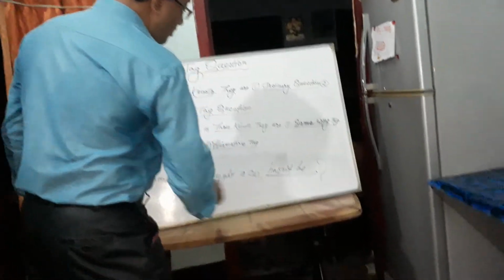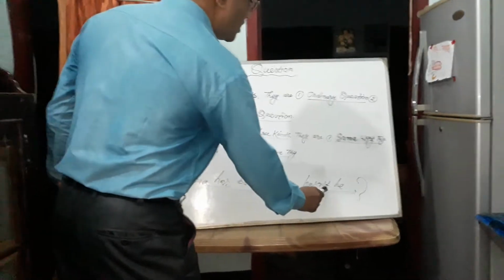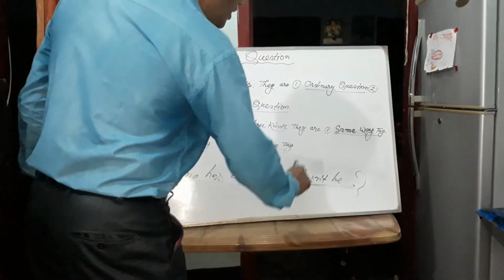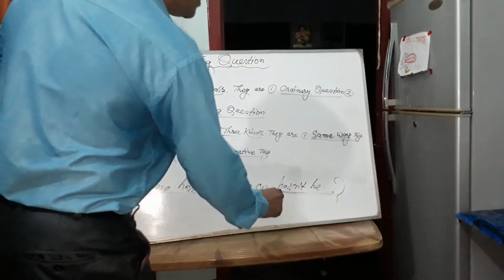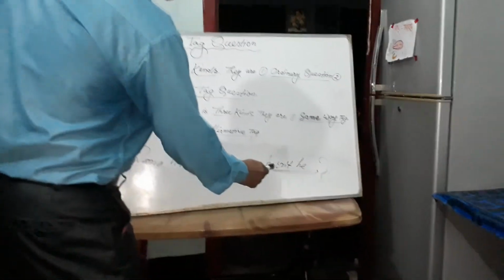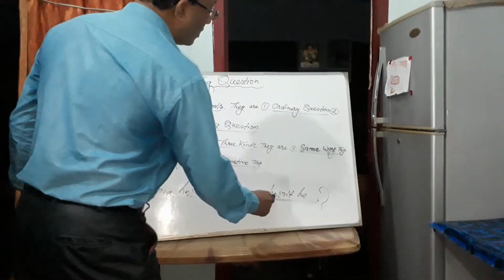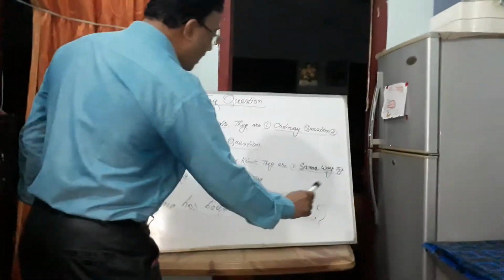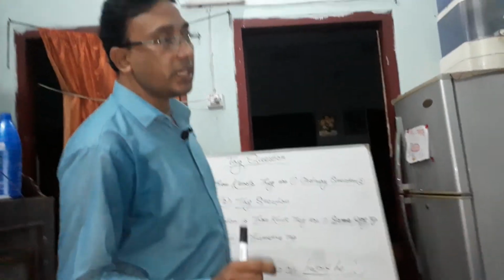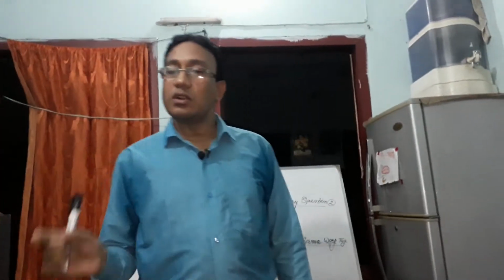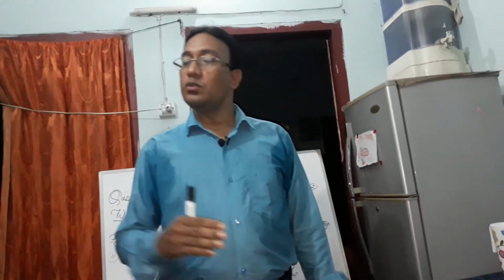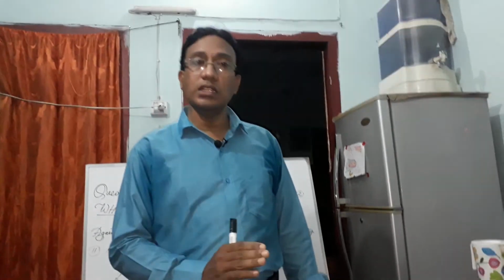Negation comes here as not, so has not becomes hasn't. In this way we shall make a negative tag. In short forms: is not becomes isn't, do not becomes don't, have not becomes haven't, are not becomes aren't, will not becomes won't, cannot becomes can't. In tag questions we shall use only the short form.